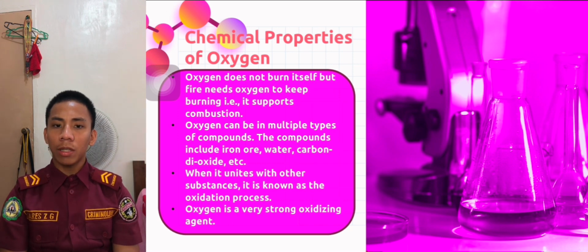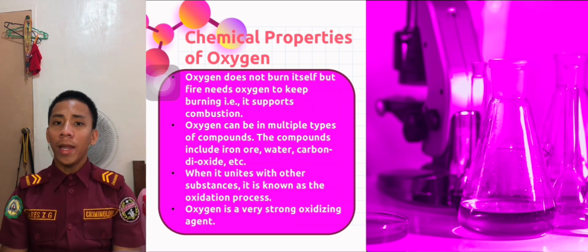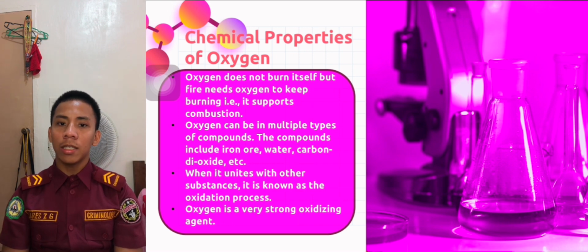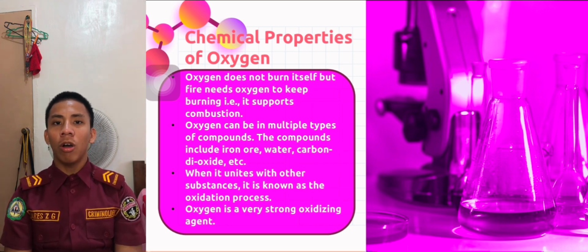Oxygen can be in multiple types of compounds. The compounds include iron oxide, water, carbon dioxide, and etc. When it unites with other substances, it is known as the oxidation process. So, if oxygen unites with another substance, it is called the oxidation process. Oxygen is a very strong oxidizing agent.